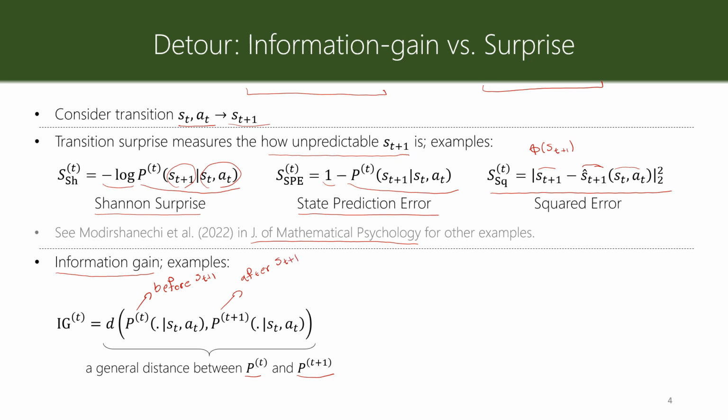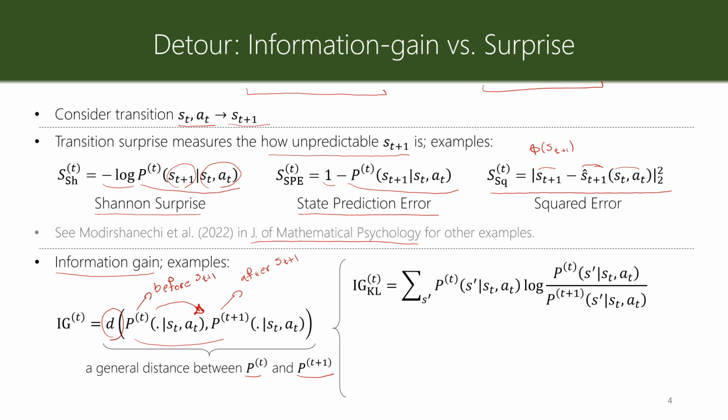So upon observation of S_{t+1}, the agent updates its estimate, and information gain measures the distance between these 2, or in other words, how much the agent gained knowledge or information upon this transition.